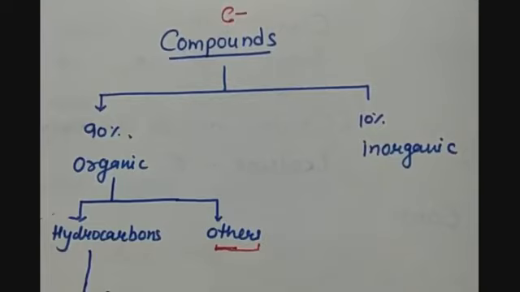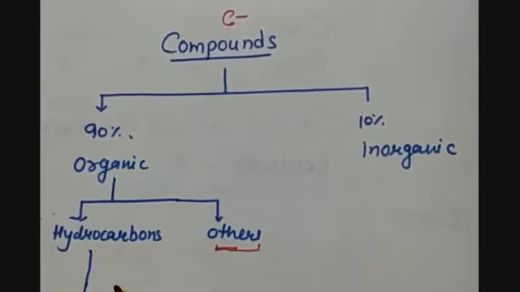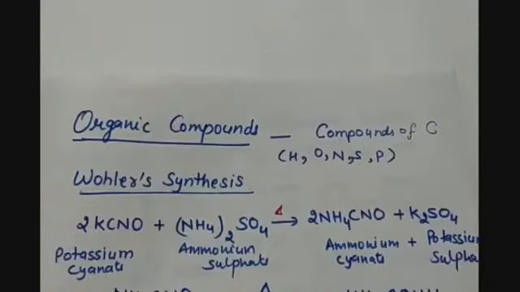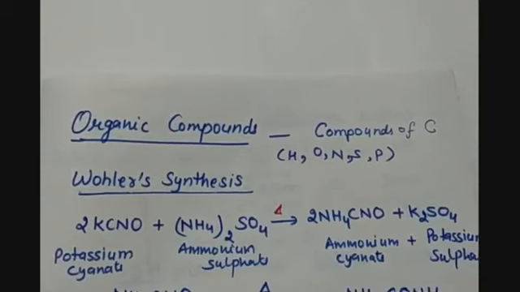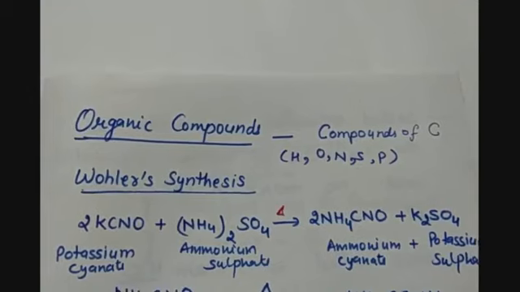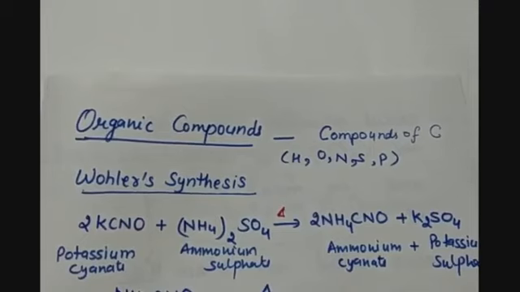But before that, let us start with the organic compounds. So organic compounds are the compounds in which carbon atom must be present. Along with carbon, we can have hydrogen, oxygen, nitrogen, sulfur, or phosphorus.